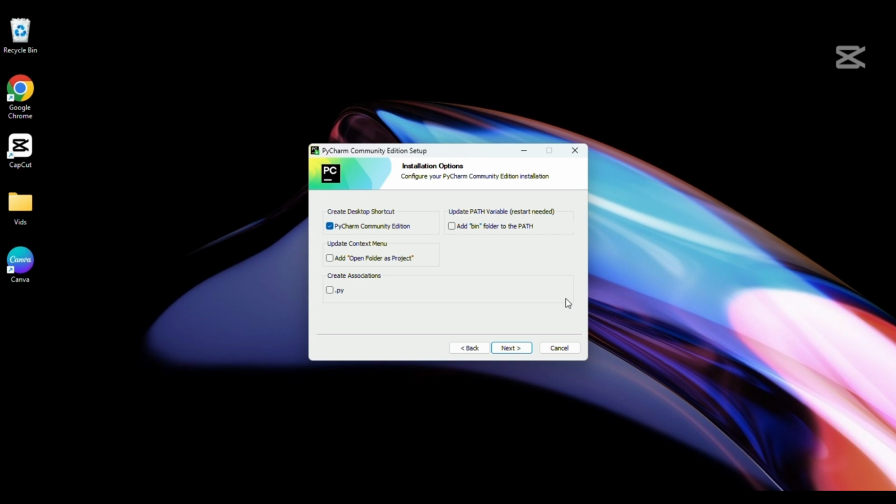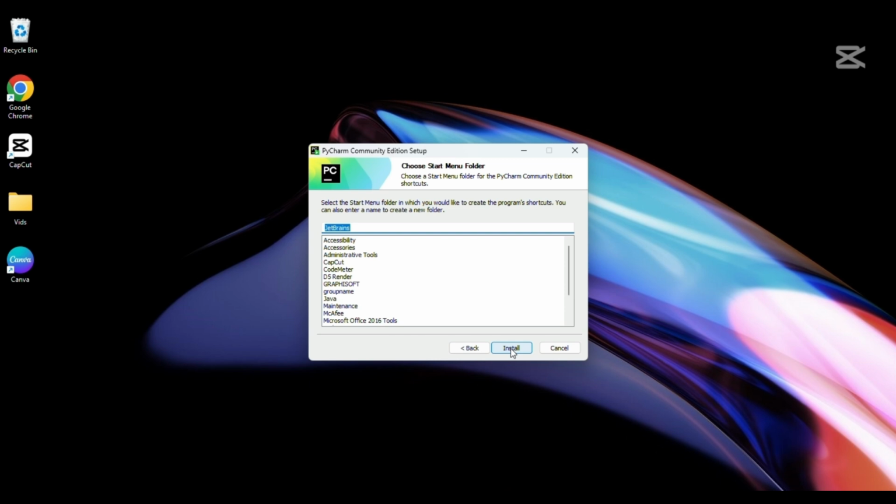So just click on next. You can add any of the shortcuts, any of the keys, you can choose whatever you want to. I choose the first option because I want this PyCharm to be on my desktop. When I finish, I should see a shortcut key, just like how we have these other ones on our desktop. That's why I choose the first option, because I want to see a shortcut key for the PyCharm going to appear like this. As you see, the PC there represents PyCharm.